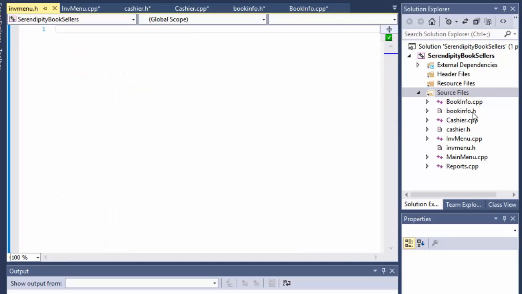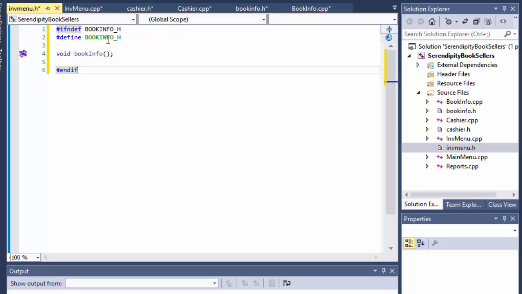Okay, so when it's added, here it is. So once again, I'm gonna copy paste that and just change it to INVMENU_H, and the method is void